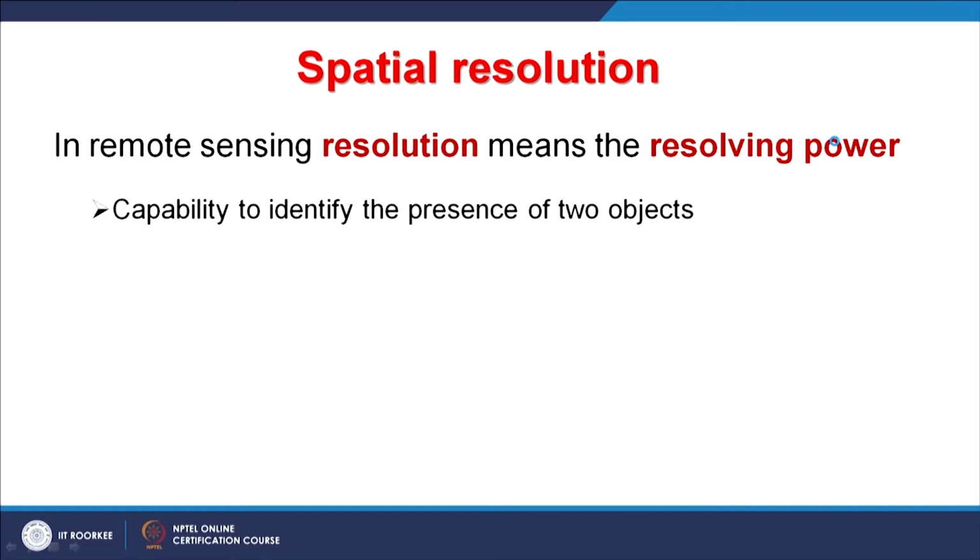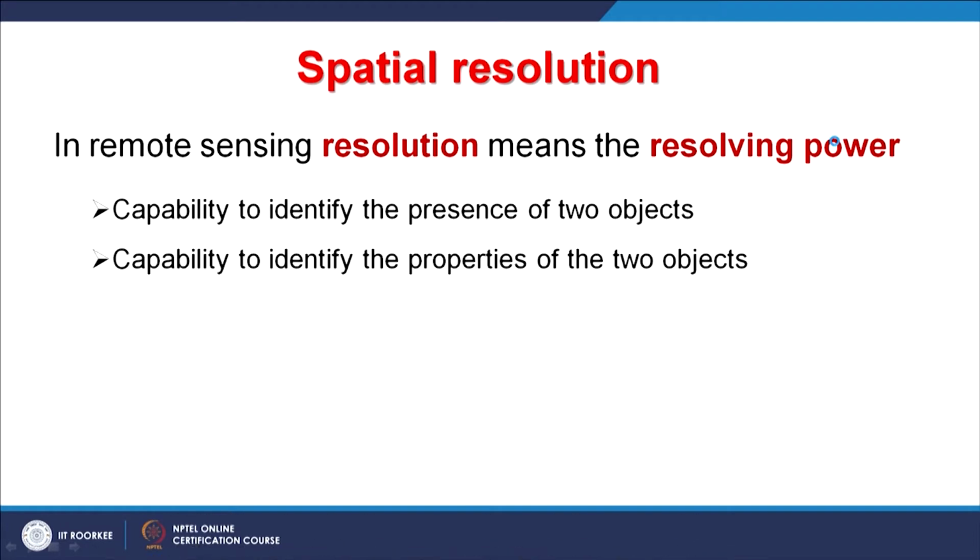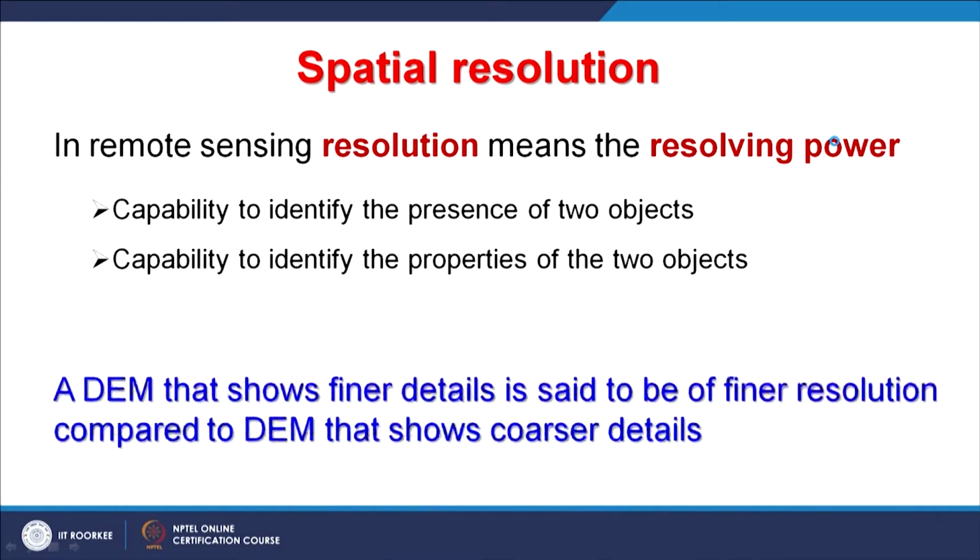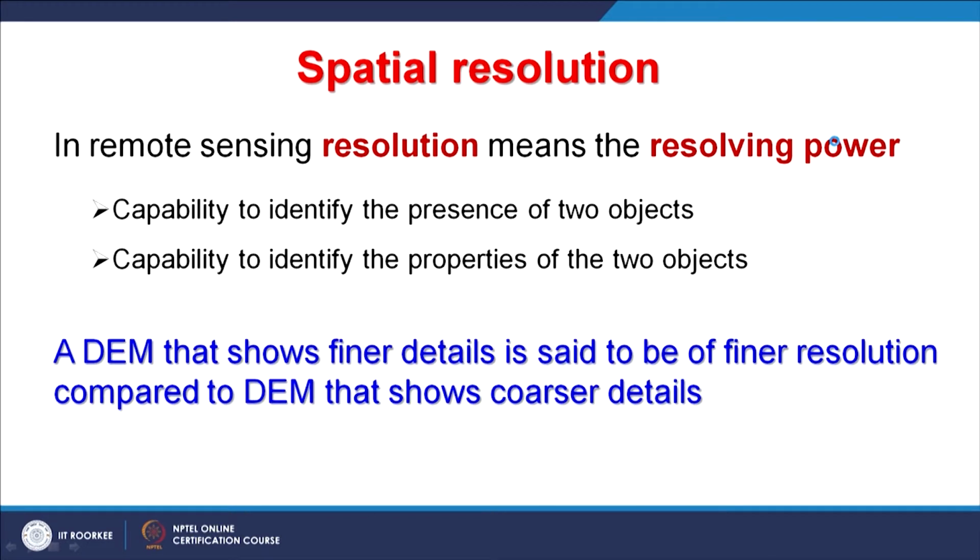The condition here is that these two adjacent cells or pixels should have very distinct properties. Then it becomes much easier to identify two adjacent objects. But nonetheless, this capability depends on the properties of the two objects.